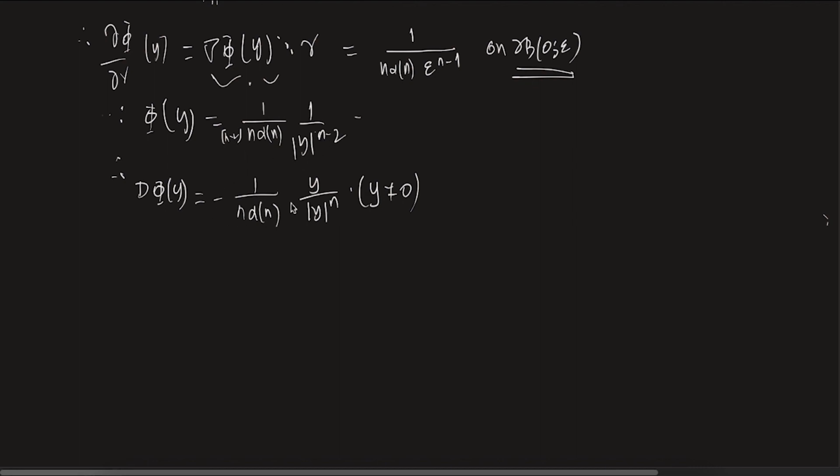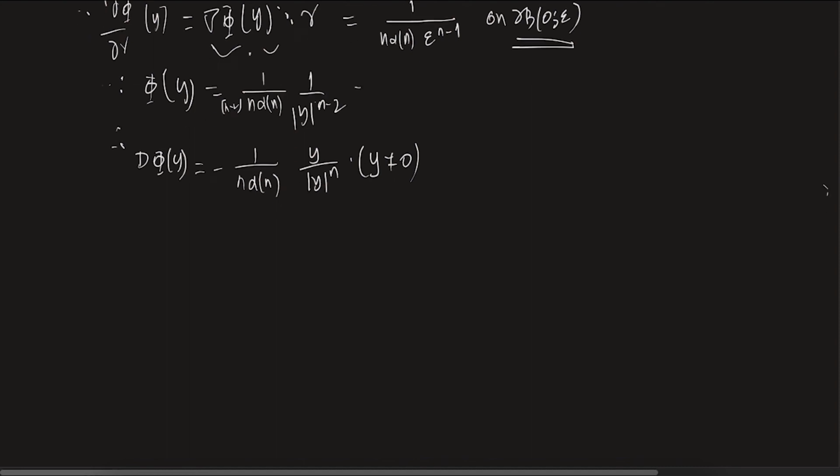Once that is there, what is K epsilon? K epsilon can be written as minus 1 by n alpha n epsilon power n minus 1, integral over del B(0, epsilon) of f of x minus y dS y.